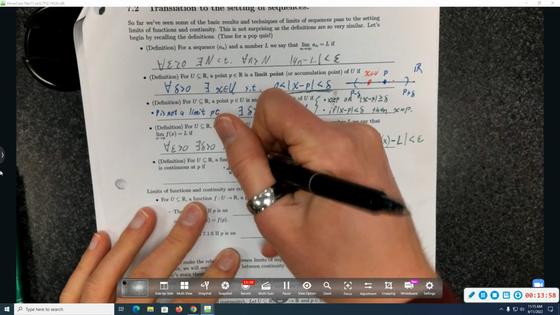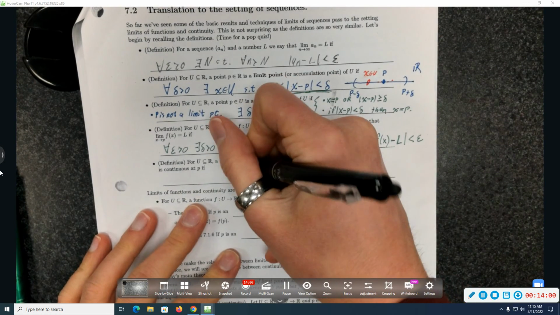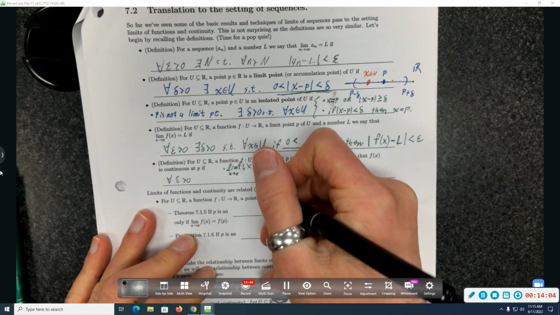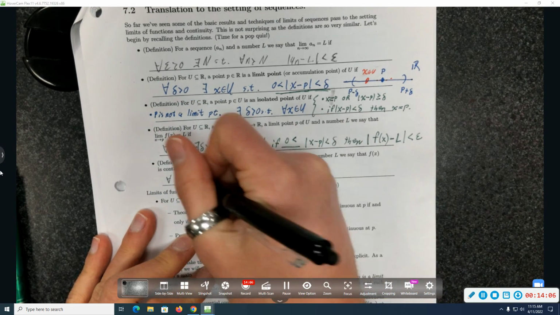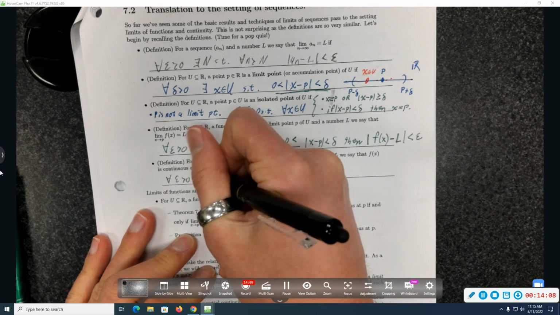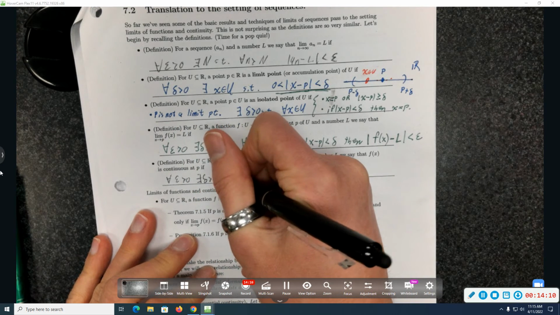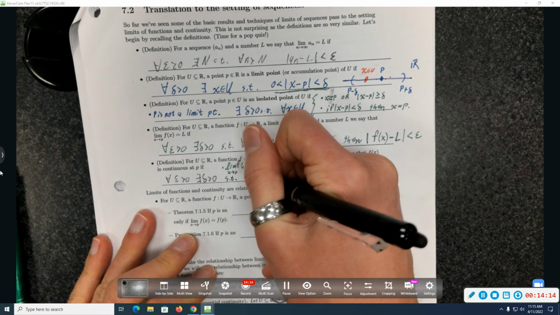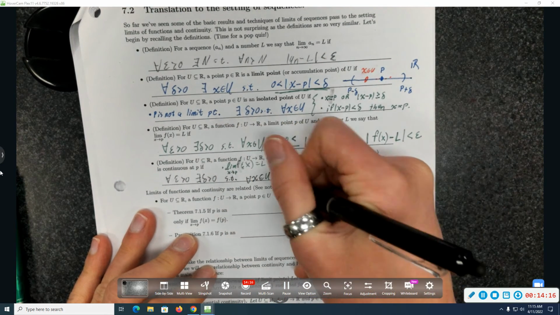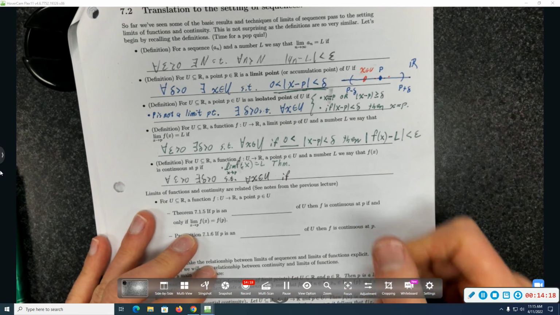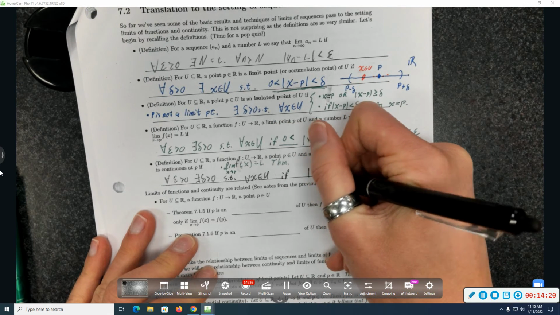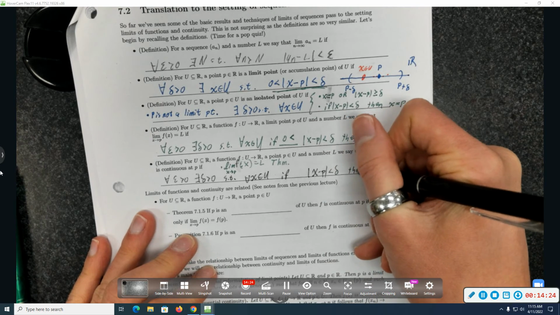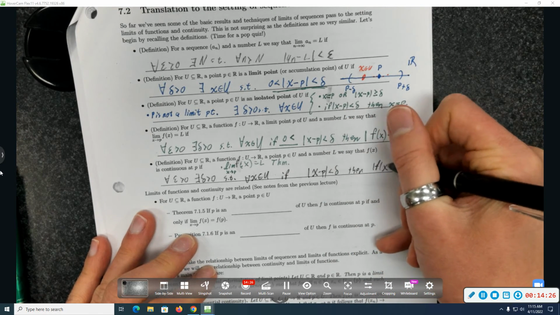For all epsilon greater than 0... If we just take straight up the limit, then there exists some delta, so it'd be a flat delta thing. So x in U, and then we have 0 less than the absolute value of x minus p, less than delta, so that we have the absolute value of f of x minus L less than epsilon.